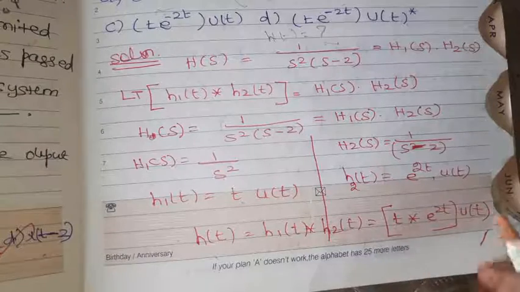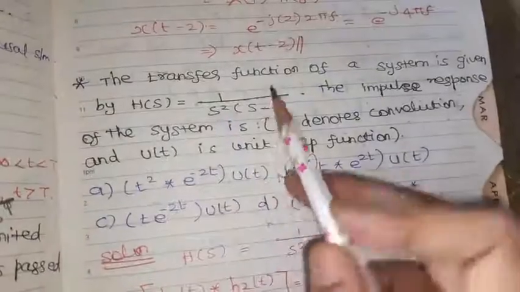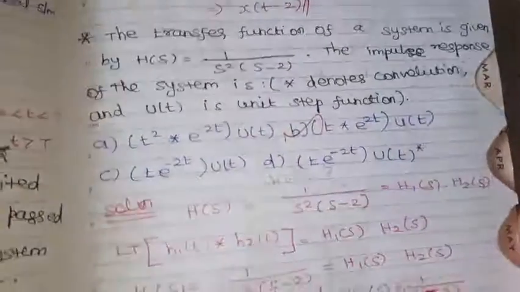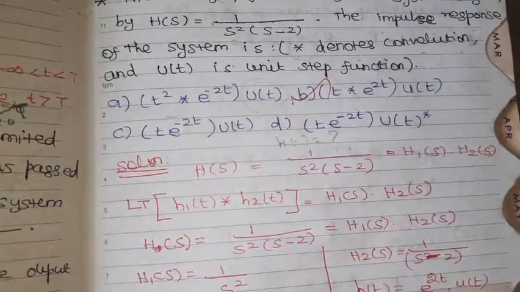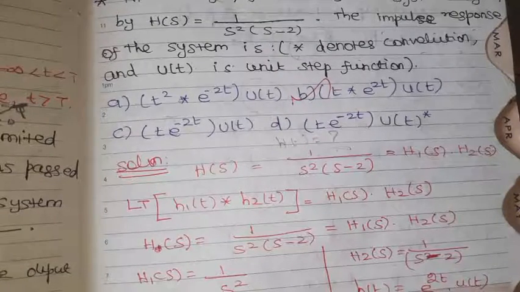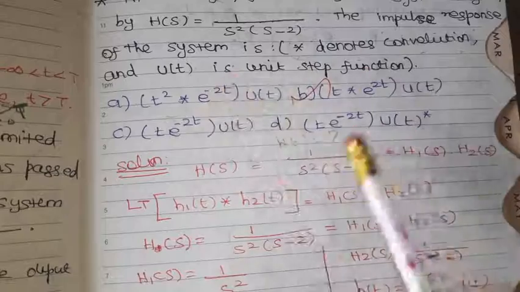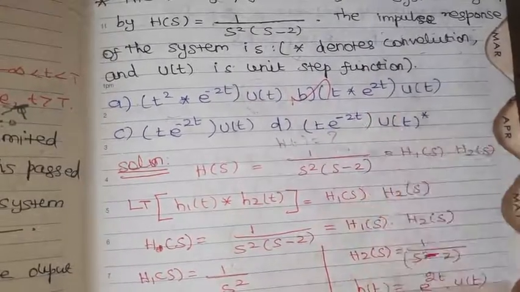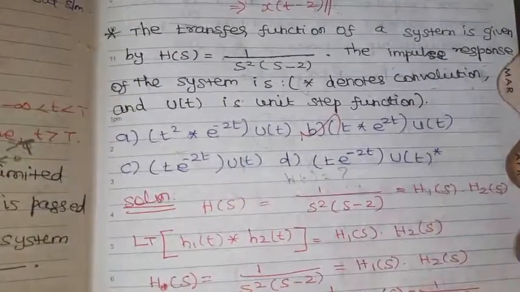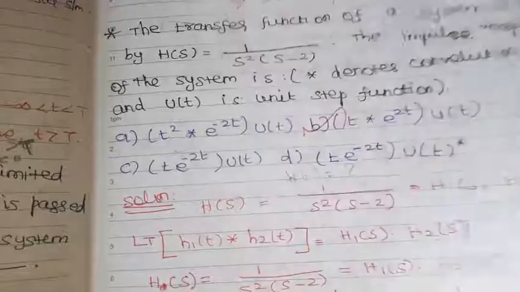By splitting the response and finding each part, we get the impulse response of the given function. So, option t convolution e power 2t u of t is the right option. Option B is the right option for this problem.